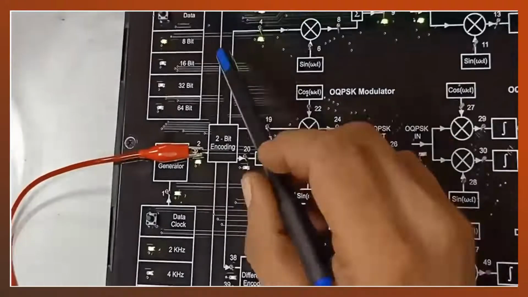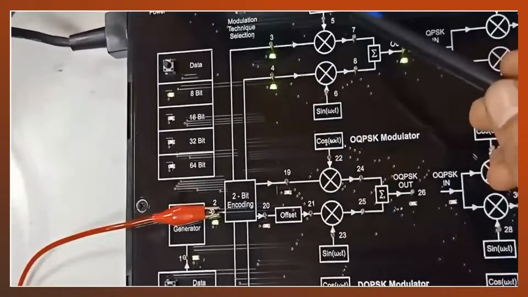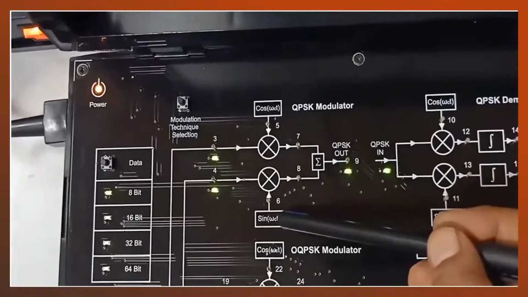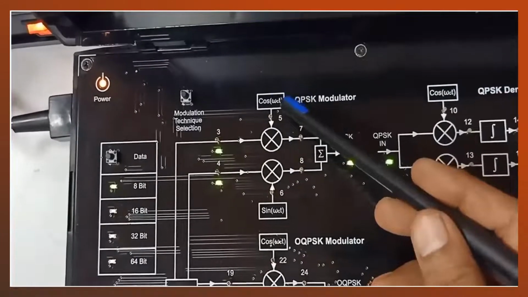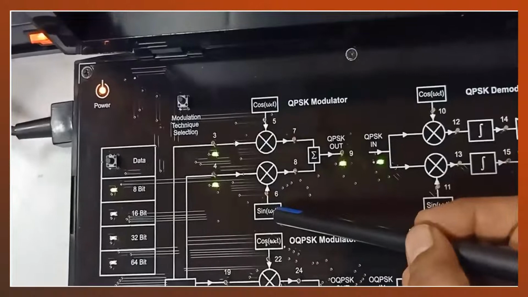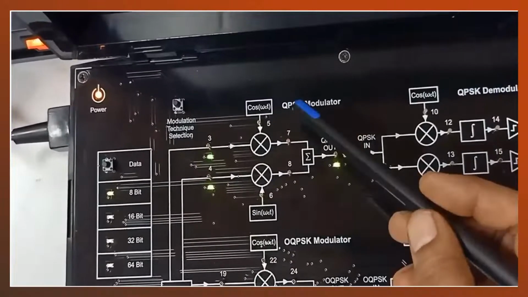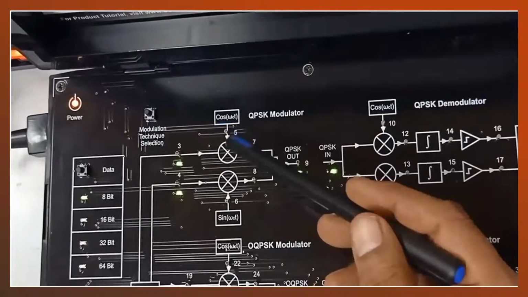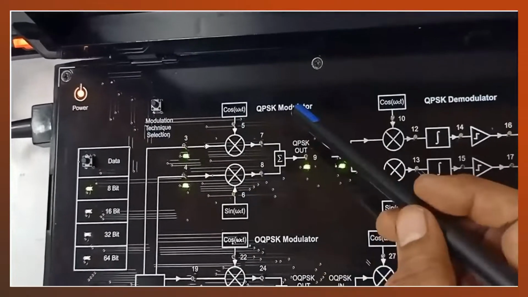These 2 bits will be transferred in parallel and modulated with cos omega ct and sin omega ct. Here cos omega ct and sin omega ct are in quadrature. That's why this modulation scheme is known as quadrature, because cos and sin are at a 90-degree phase shift.